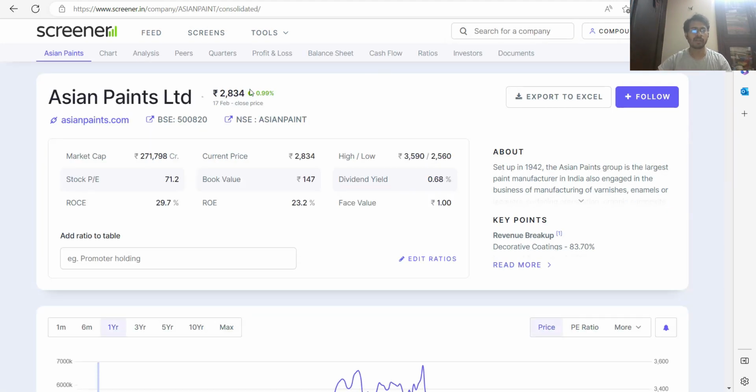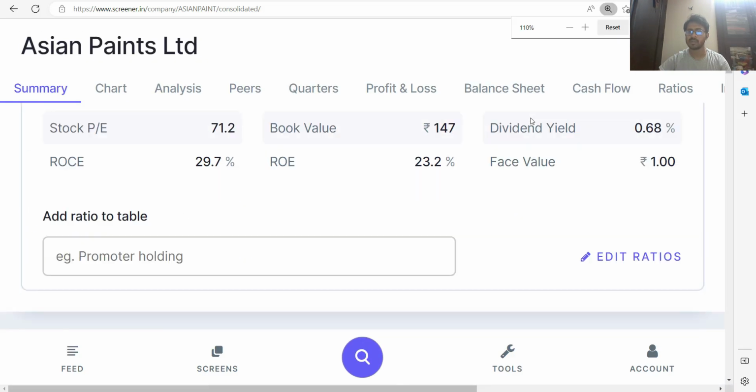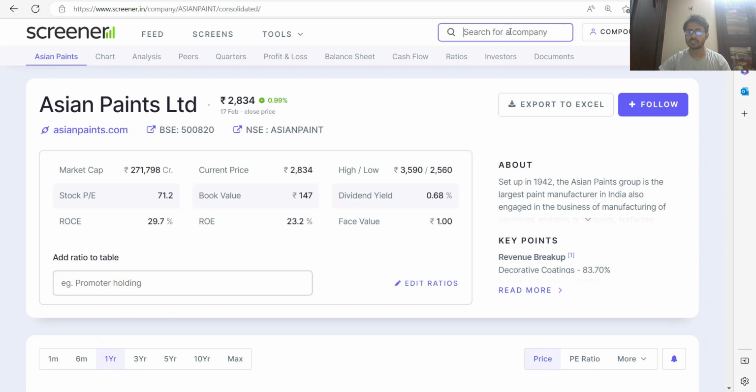Okay, so after you open up Screener, here you can click and search for the company that you are looking for. You can search Asian Paint or Pidilite, whatever you want to search. So let's say in this case we have searched Asian Paint, and after we do that, you will find an option here, Export to Excel.